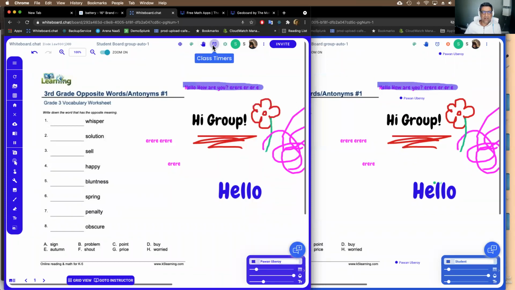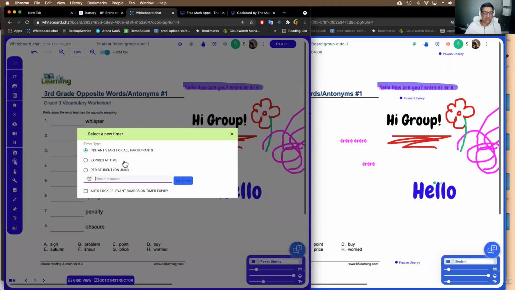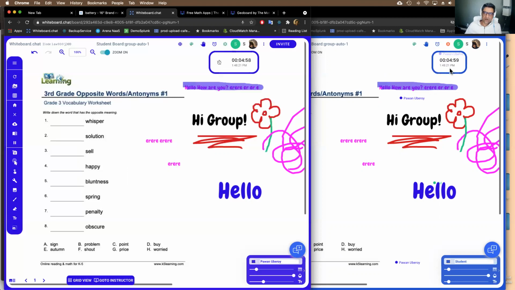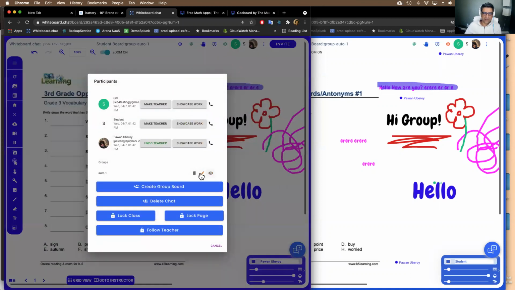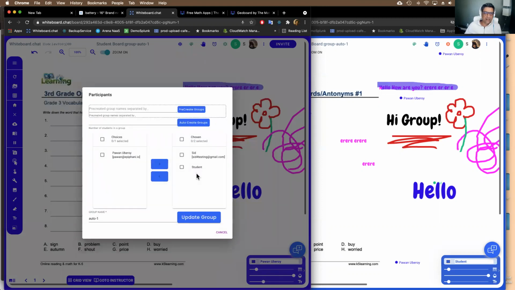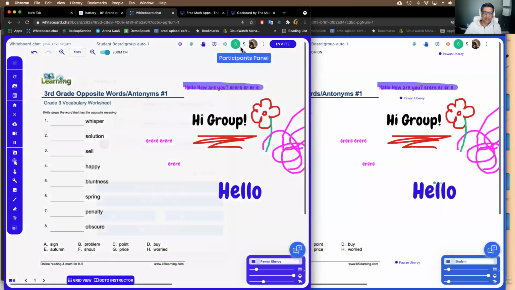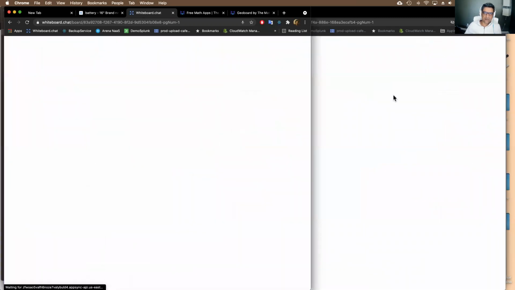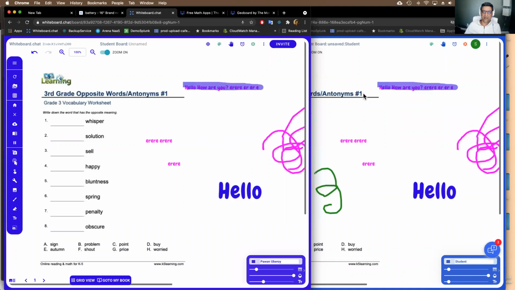We also have timers in whiteboard.chat. You can actually say start a timer. So for group activities or for regular activities, everybody will see the timers. The kids have their own timers, and there are various different options that we have for the timers. And once you're done with the group activity, you can hit this trash icon. It doesn't delete the group, but it will send the students back to their individual boards, right? So they can continue doing their individual work.